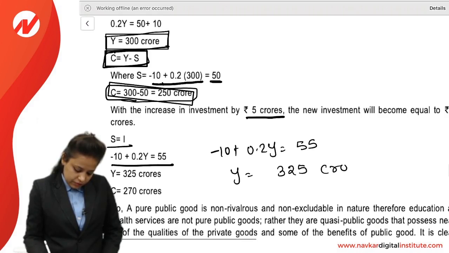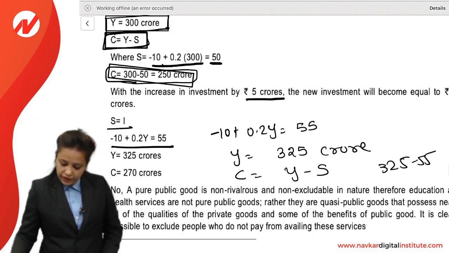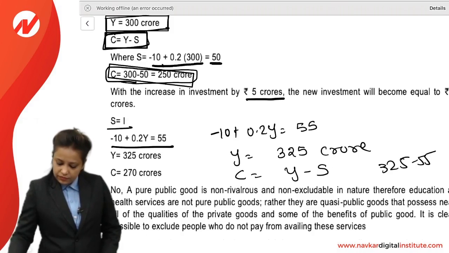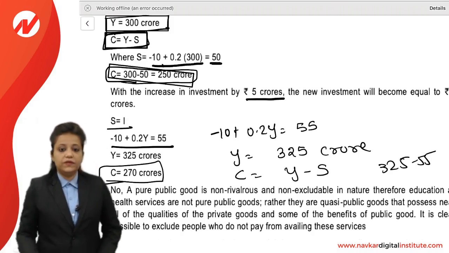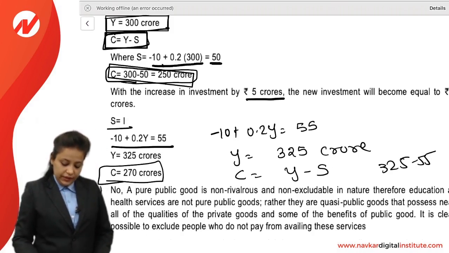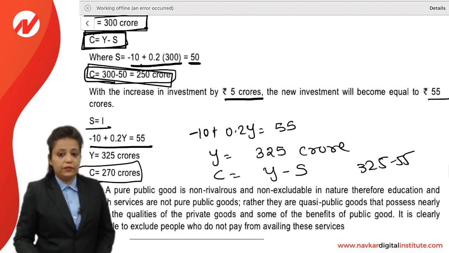C is Y minus S, 325 minus 55, that is 270 crore. So this is the new level if the investment increases by 5 crore.